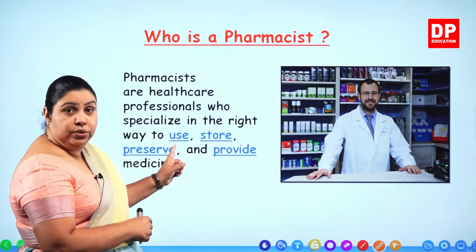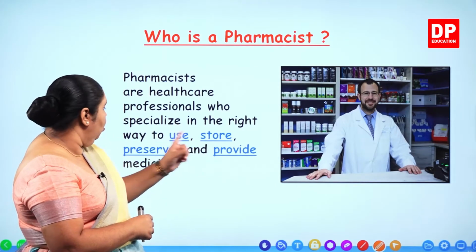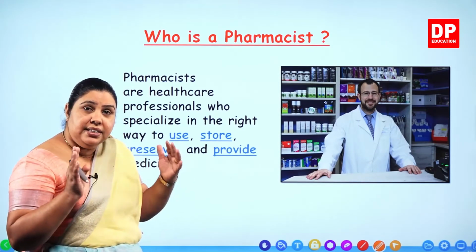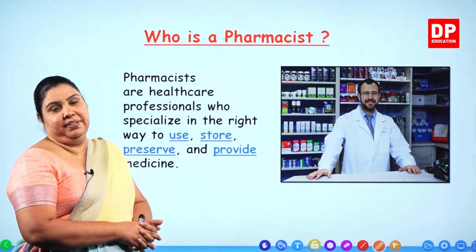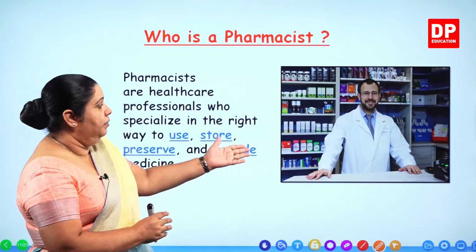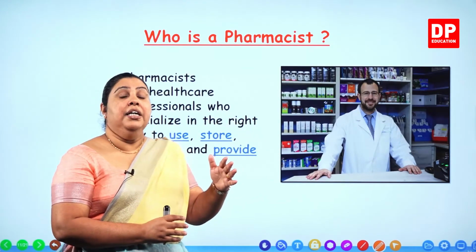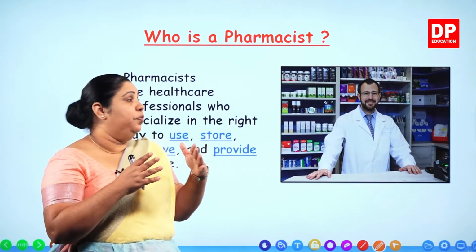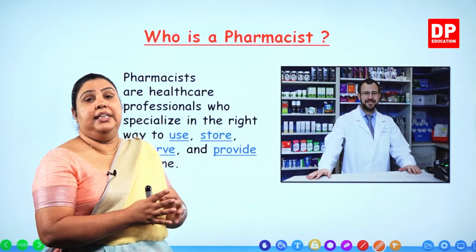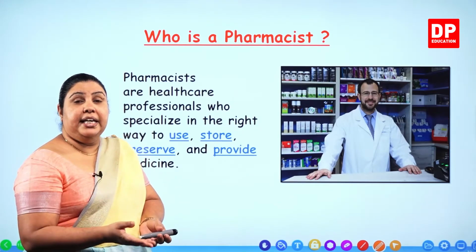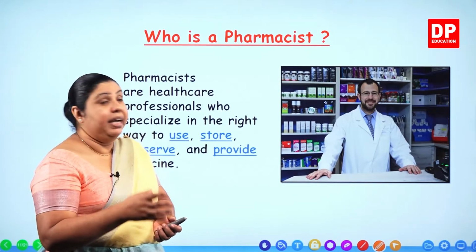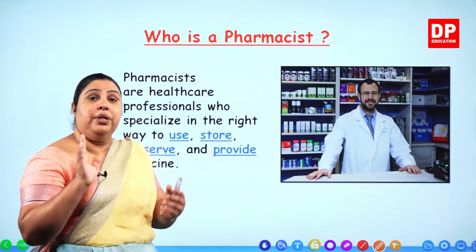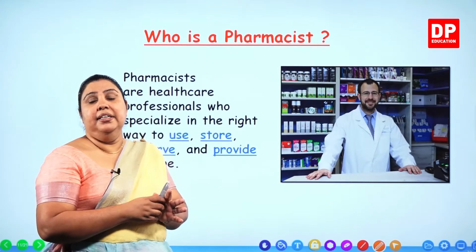So that is to use medicine, to store medicine, to preserve medicine. Preserve කියන්නේ පුතේ ආරක්ෂා සහිතව කාලයක් බෙහෙත් තියාගන්න විදිය. Now sometimes when you store the medicines, that is why you have to know about it. You have to be professionalized in order to do these things. Now there are sometimes insects, then termites, and those little insects will harm the medicines. So you have to keep them under air conditioned stores.